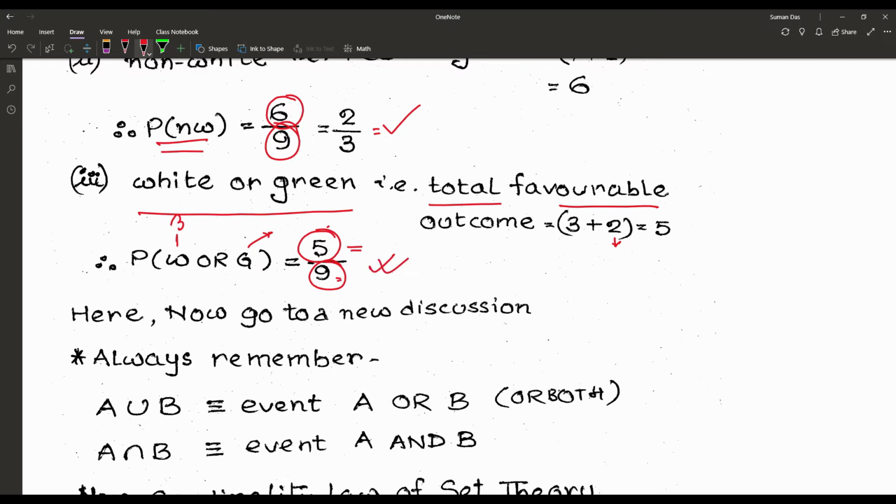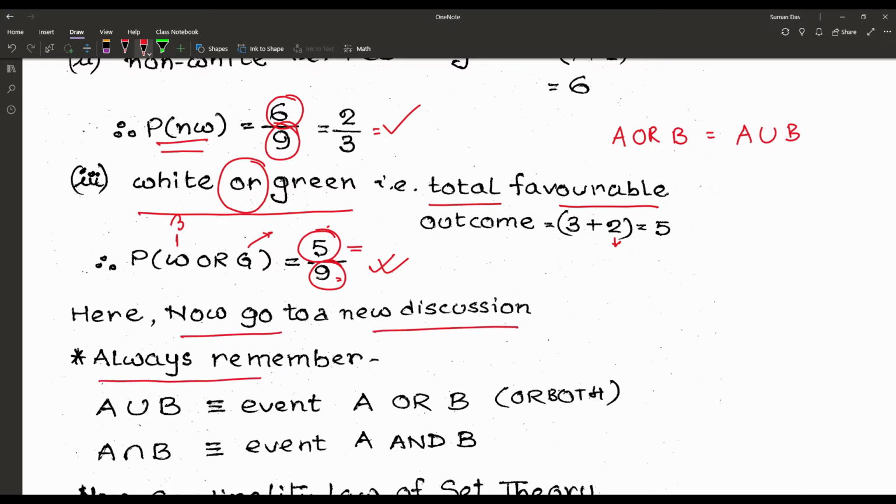So the probability is 5 by 9. Now once again, white or green. Already we have discussed in the last video, when we have event A or B, we may say it as A union B. So we will now proceed to a new discussion.